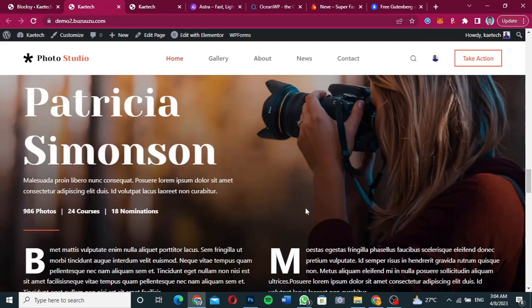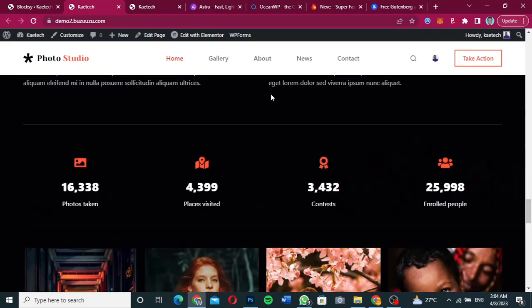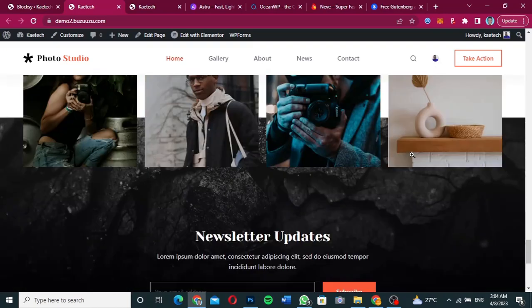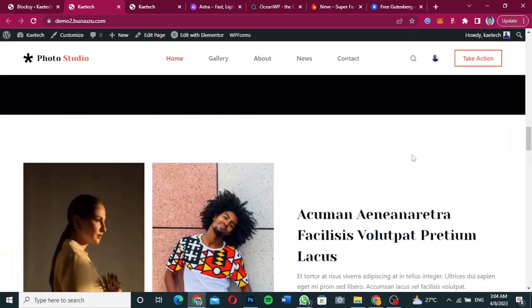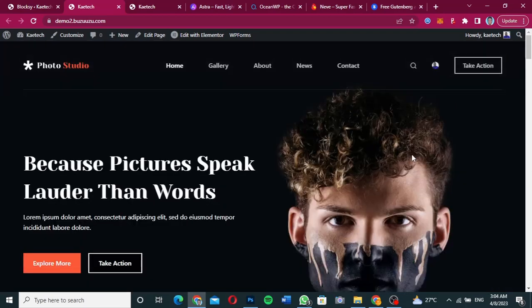So as you can see, this is very, very beautiful. Now look at the header over here. As you can see, this header has the profile icon over here, which is also one of the best things that I love about this theme. Whoever signs up or signs in to your website, that picture will be shown over here. And that is the Bloxy theme. The Bloxy theme is also one of the best themes you can find on the WordPress theme directory. So now let's go ahead and check out the other settings.